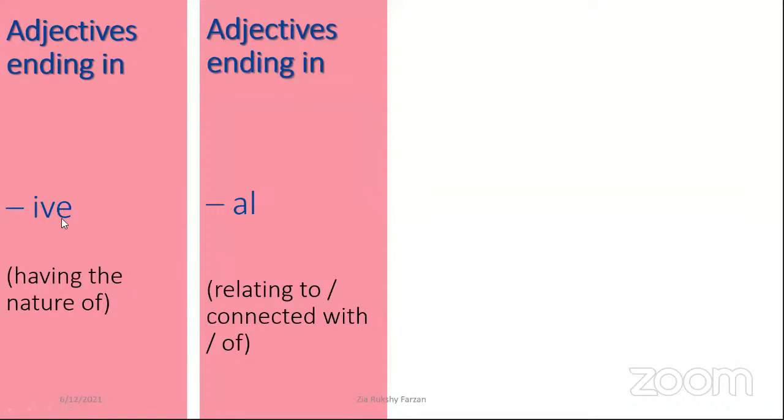We can use IVE to make them: creative, attractive, and active. Next, AL, it is relating to or connected with, right? Musical, lyrical, comical, right?